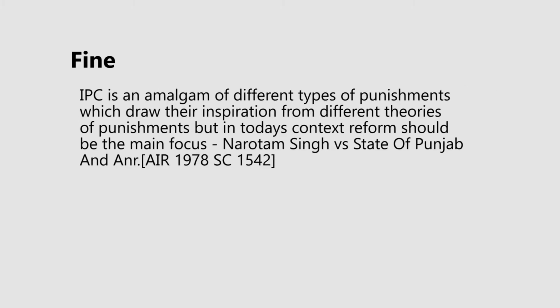IPC is an amalgam of various forms of punishments, as we have seen, but one has to note the reason for having fine as a prescription of punishment. Normally, monetary damages are awarded in civil cases. So what is the rationale behind having monetary compensation in criminal offences? Because the idea is to enable courts to help the victim in one way or another to restitute their life or to bring back some form of normalcy. So sometimes courts use the fine amount for awarding a compensation to the victim as just a monetary relief.